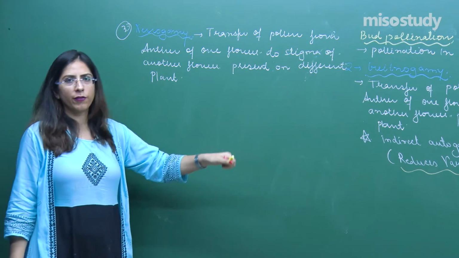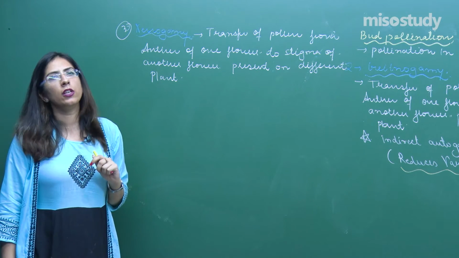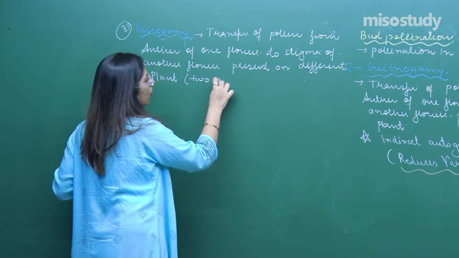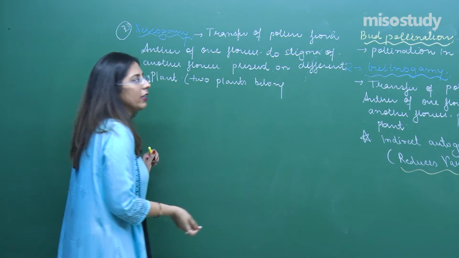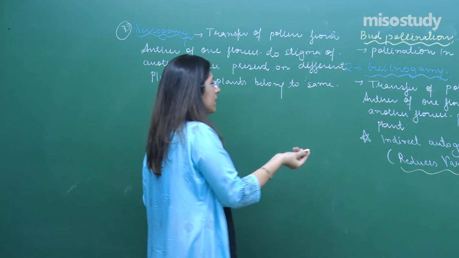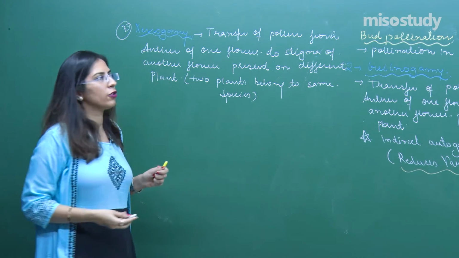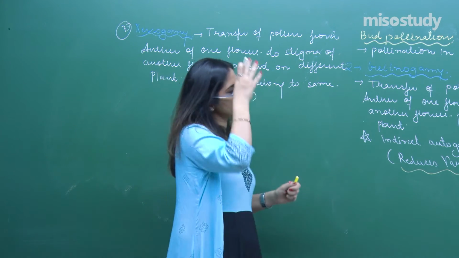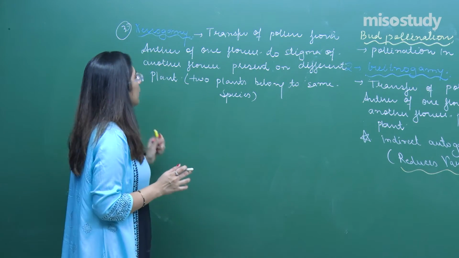So once they are present on a different plant, when the transfer occurs, such type of pollination is termed as xenogamy. Basically these two plants belong to the same species. Just do a star mark and you can write two plants belong to same species. Only then this pollination is possible, right? So we have discussed the three types of pollination: the autogamy, the second the geitonogamy, and the third one, the xenogamy.